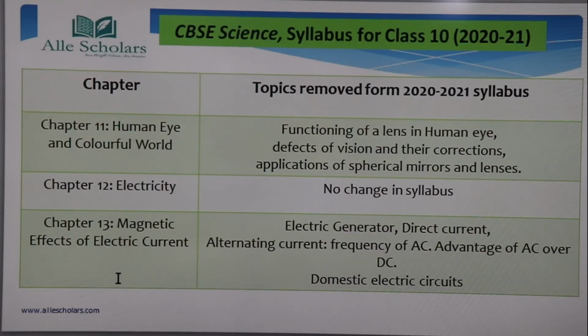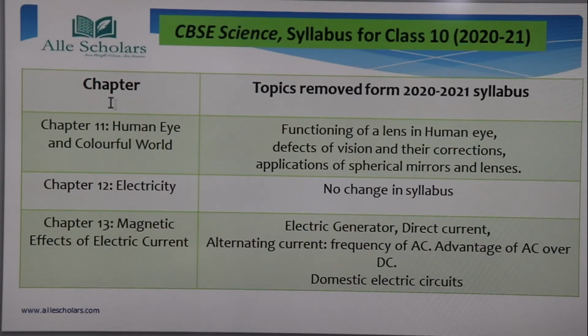Now if we come to chapter 13, magnetic effect of electric current. Okay, so here also so many things have been removed. Electric generator has been removed. DC, that is the direct current, has been removed. Alternating current AC, frequency of AC, advantages of AC over DC, these have been removed. Next, the domestic electric circuits have been removed.